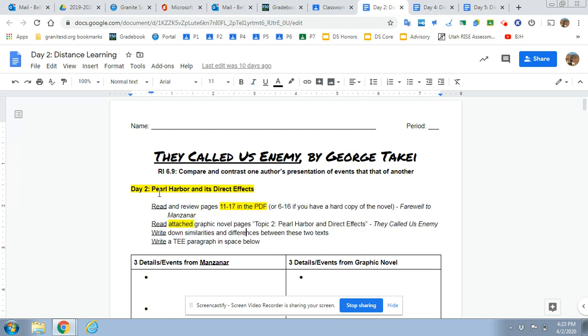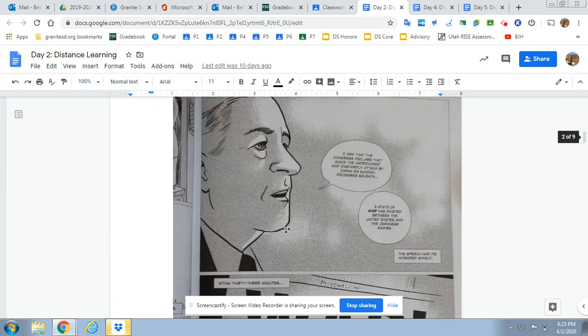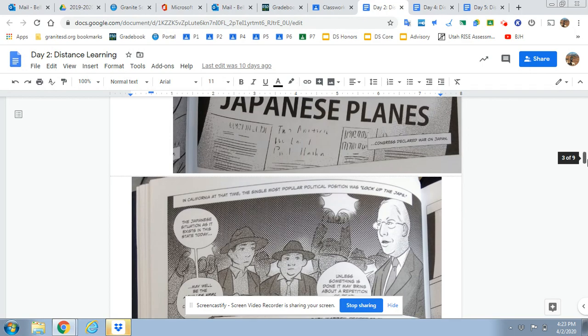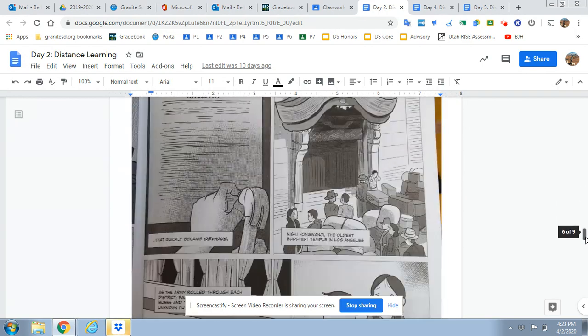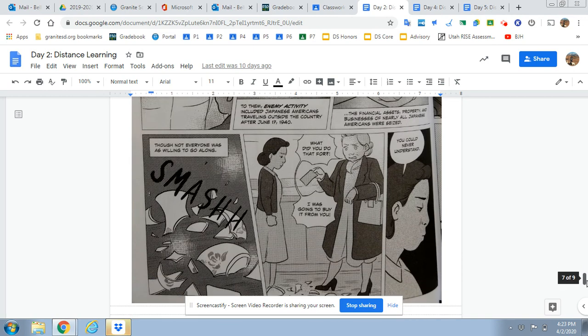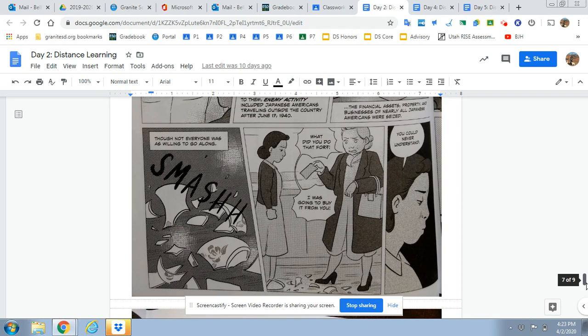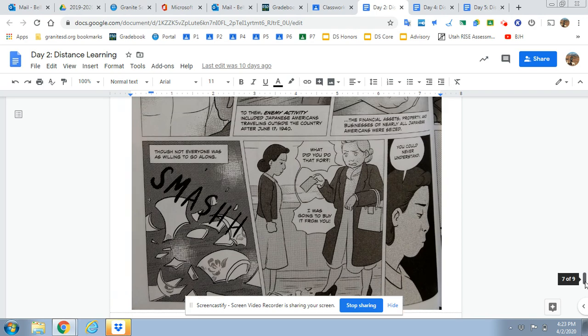Day 2 was about Pearl Harbor and the direct effects of Pearl Harbor. So again, compare Manzanar in the PDF to the attached graphic novel pages down here to Pearl Harbor, okay? And what happened afterwards. I'll give you a hint down here. This one jumped out at me. Like, look, remember this scene? This is a similarity with Manzanar right here. Breaking plates rather than selling them cheaply to someone else, right?